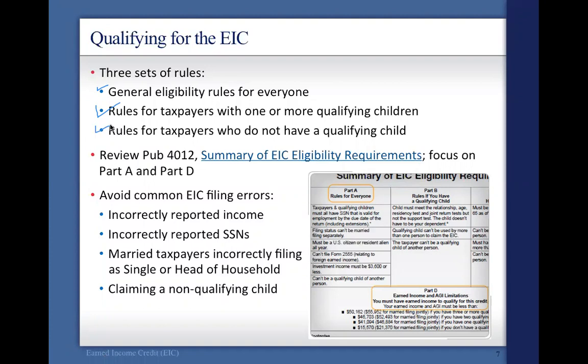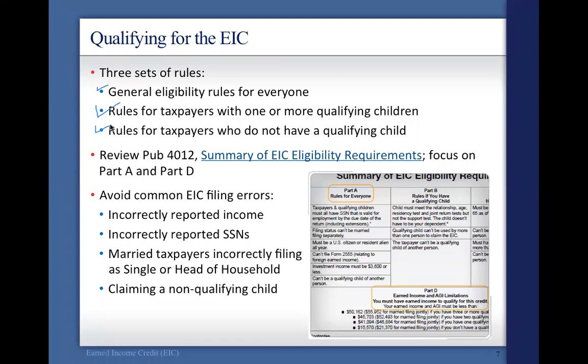So the first table is rules for everybody. Let's delve into the textbook instead of going into the slides here. So in rules for everybody, this means that this applies to everyone, obviously, whether you have a child or whether you don't have a qualifying child.